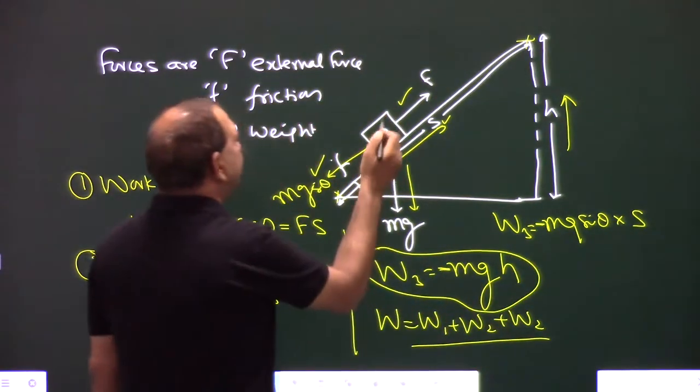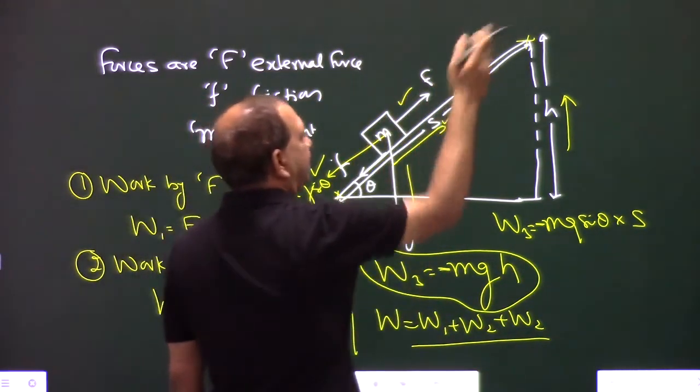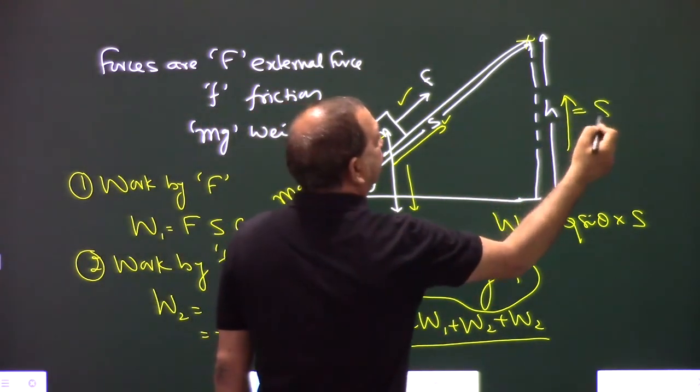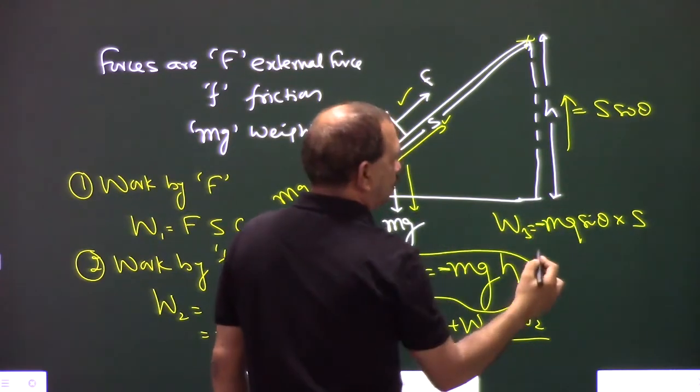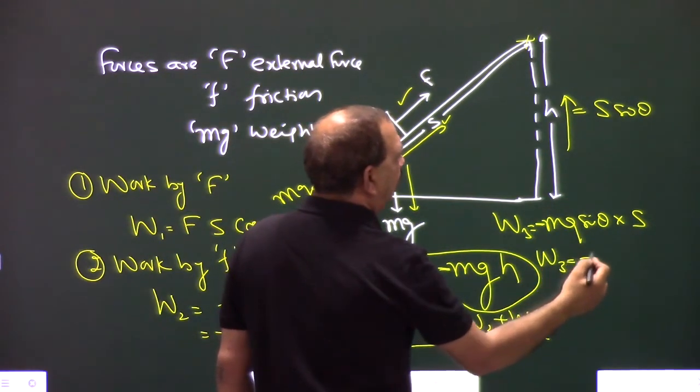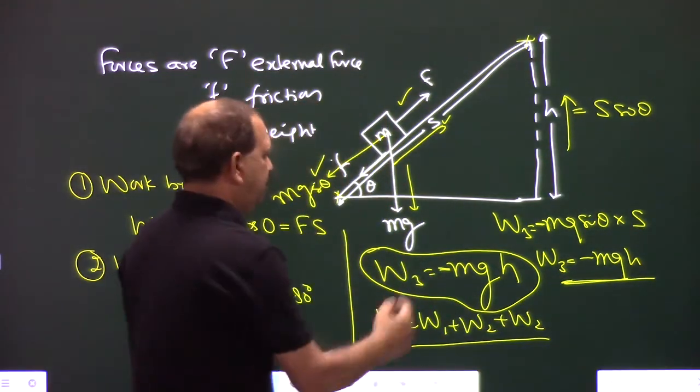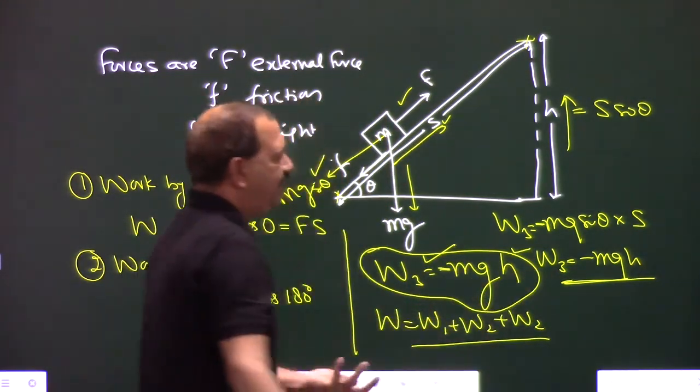Why negative? Because mg sin theta is in this direction and displacement is in this direction. Further, we can write h is equal to S sin theta. So W3 is equal to minus mgh.